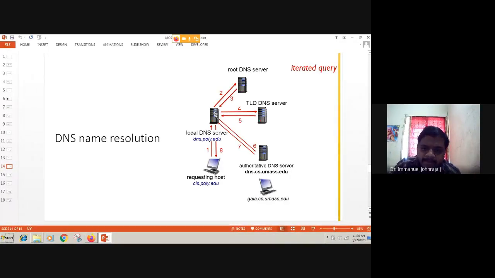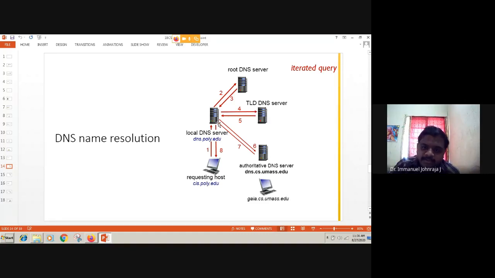All right. Now, by taking that IP, you talk to the COM server, or in this topology, the TLD server, top level domain server. And it tells you, again, sorry, boss, I also do not have it. You better ask the authoritative DNS server, which is the one that maintains the IP and the URL of the actual organization.